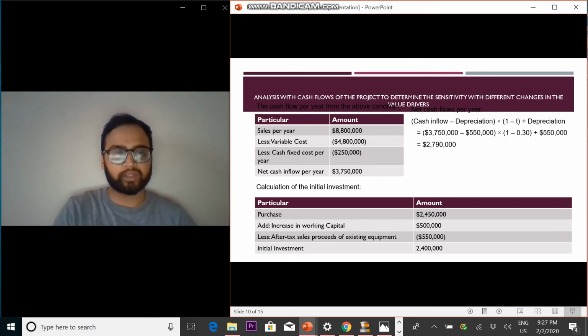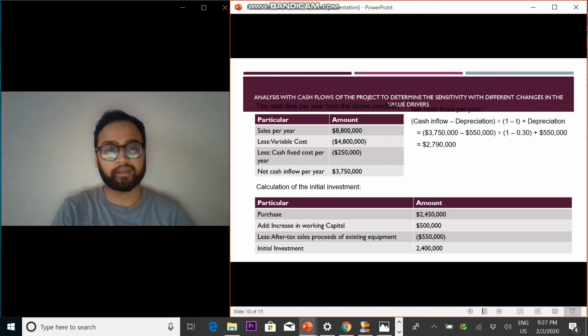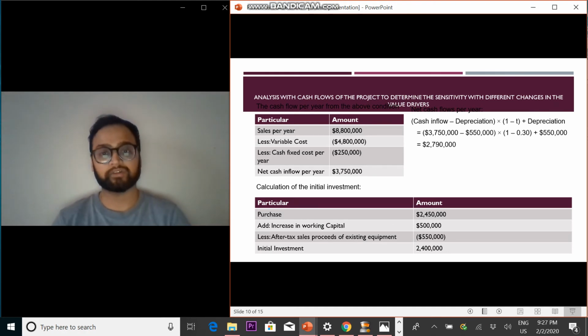As you can see on my first slide, I have done the calculation for the net cash flow per year, and the formula would be cash inflow minus depreciation into 1 minus T plus depreciation. The net cash inflow per year was 37,50,000, and the net cash flow per year was 27,90,000. The initial investment would be 24 lakhs.